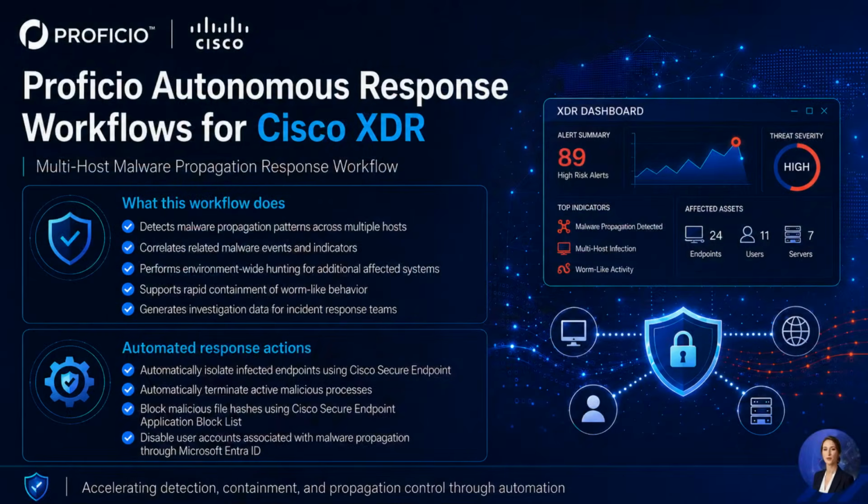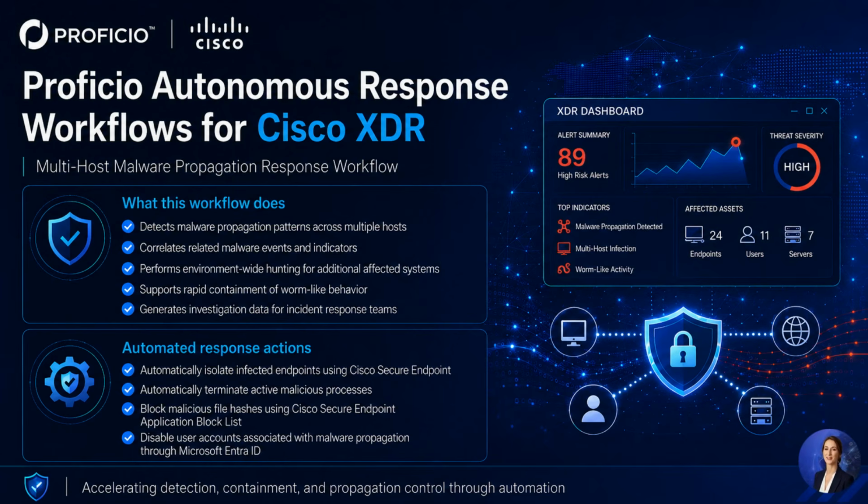In this demonstration, we showcase an autonomous Cisco XDR workflow that detects malware propagation across multiple endpoints by correlating related security events, malicious indicators, and endpoint telemetry. The workflow automatically validates the threat, creates an ITSM ticket, and initiates containment actions, including endpoint isolation, malicious file hash blocking, and Microsoft Entra ID user disablement.